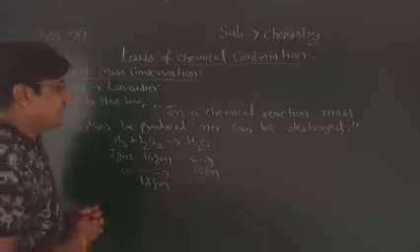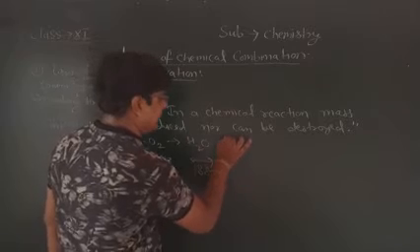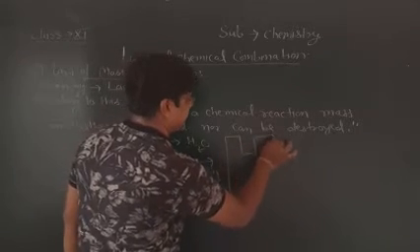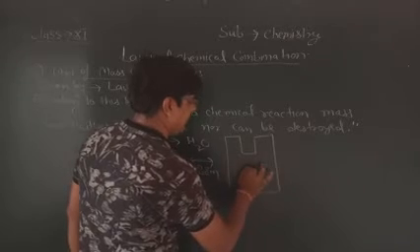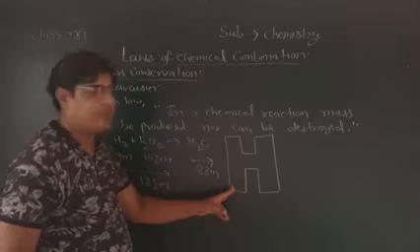How? He took an H-shaped tube. This is the H-shaped tube. Suppose this is the left side of the tube and this is the right side.